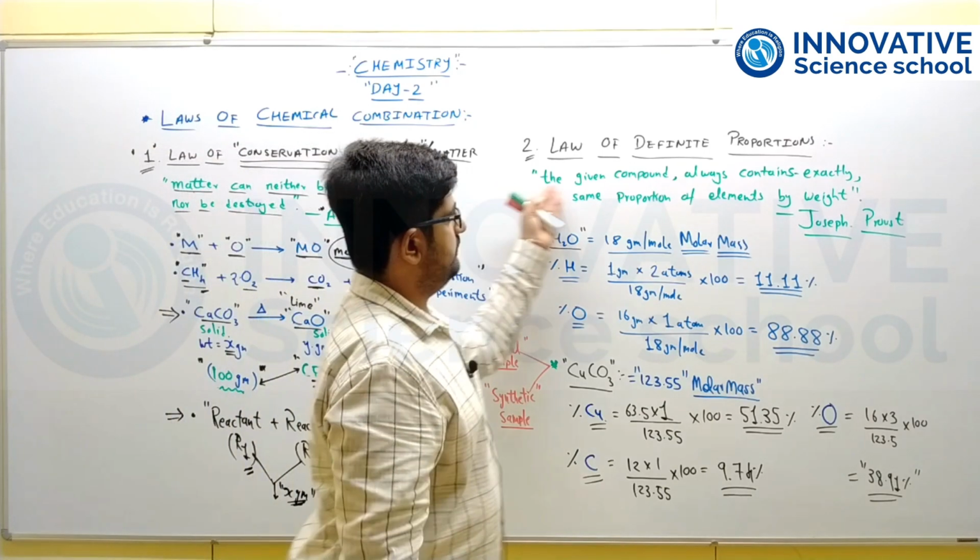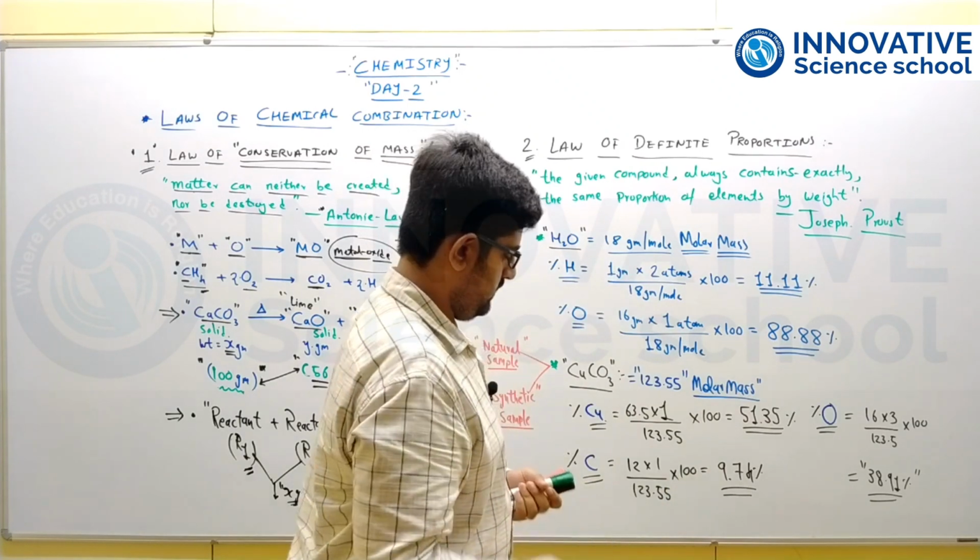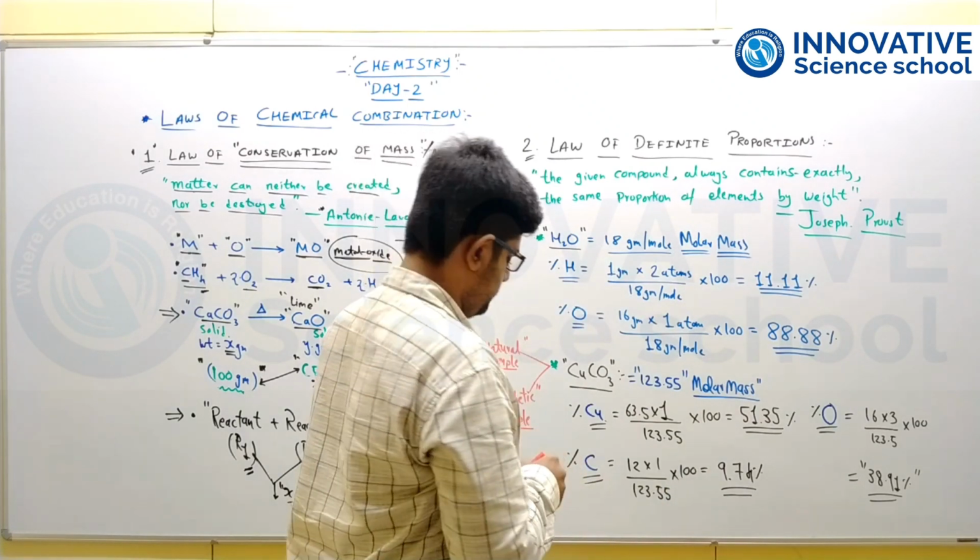Now the second is the law of definite proportion. This law was deduced by Joseph Proust.